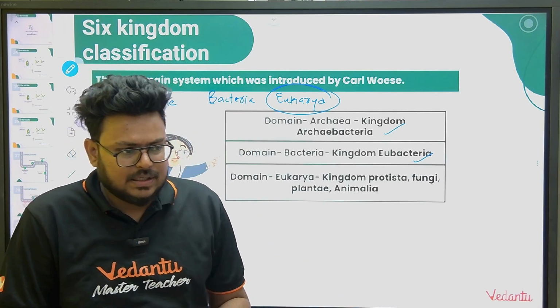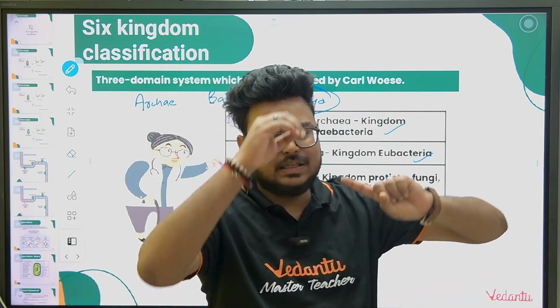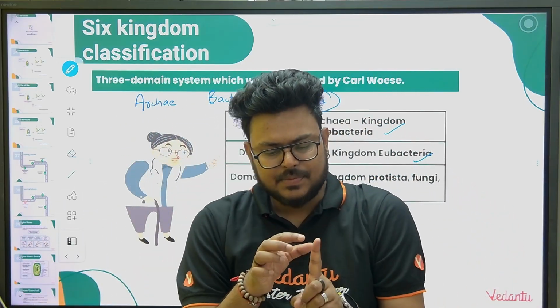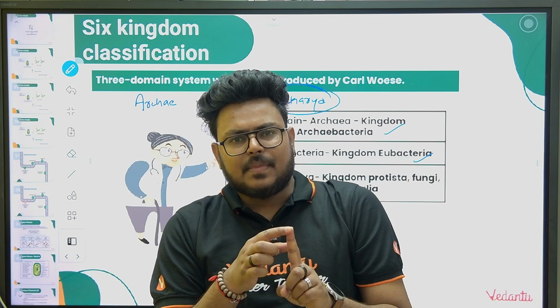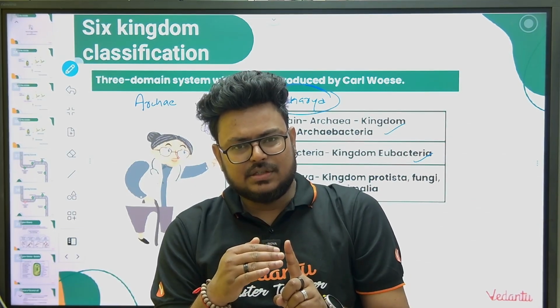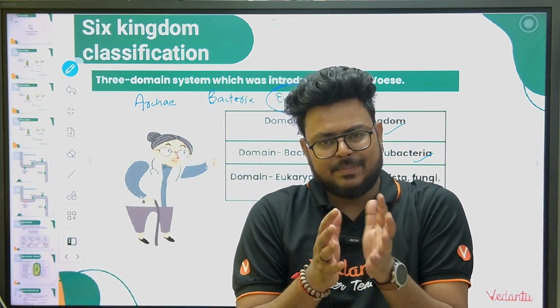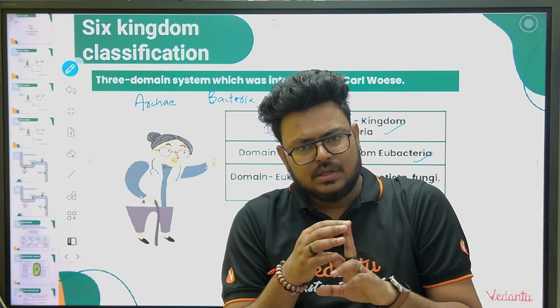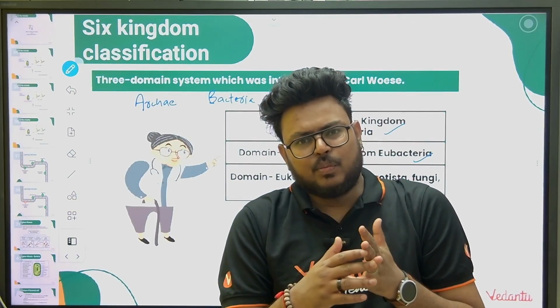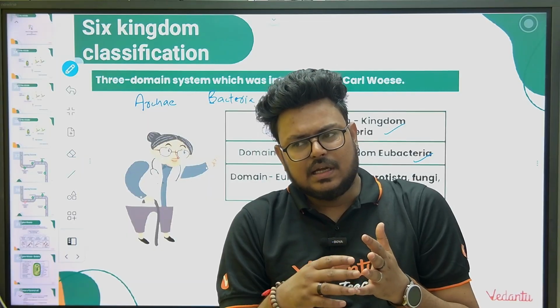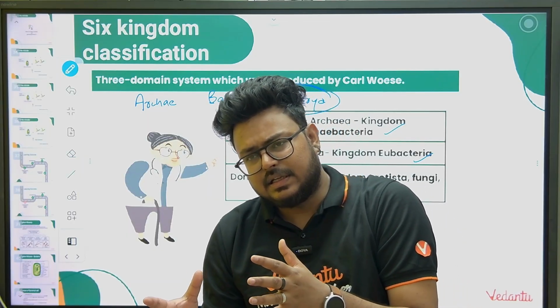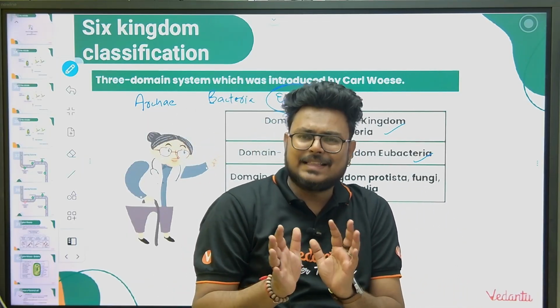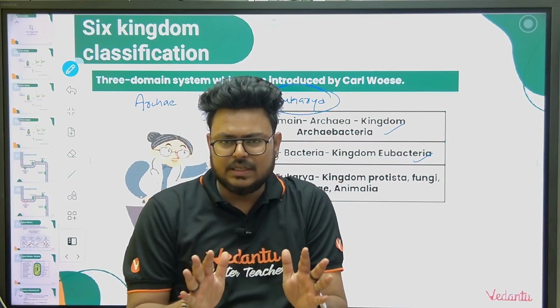In case of Kingdom Monera, what we have to discuss, again, in every kingdom we have to discuss basic things. Basic organization, cell structure, like shape and all, mode of reproduction, and if there is any group, and the habitat and all. So basic things we have to discuss, nothing more than that we will do.